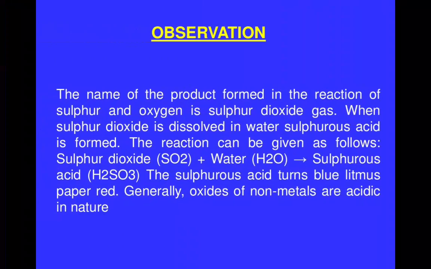The name of the product formed in the reaction of sulfur and oxygen is sulfur dioxide, because the reaction takes place between sulfur and oxygen. When sulfur dioxide is dissolved in water, sulfurous acid is formed. The reaction can be given as follows: sulfur dioxide, that is SO2, reacts with water, H2O, and sulfurous acid, that is H2SO3, is formed.